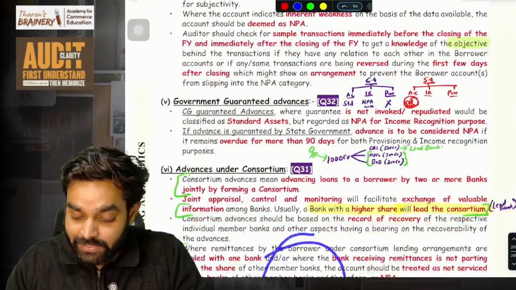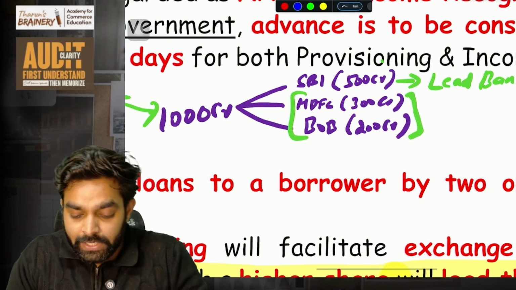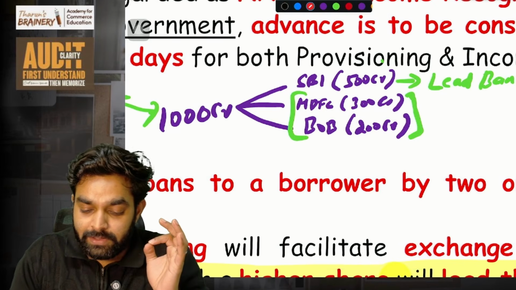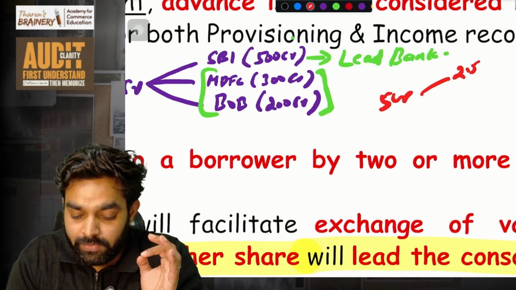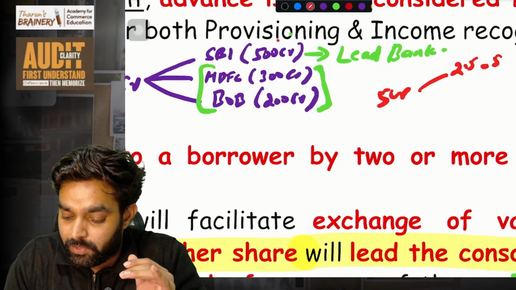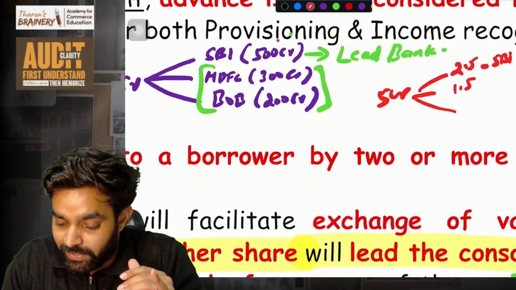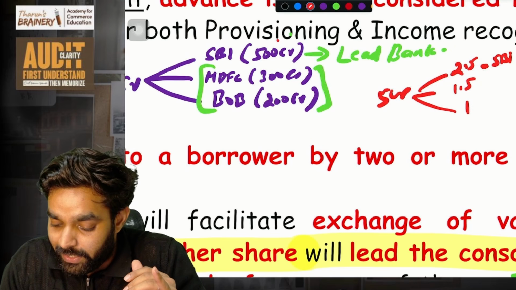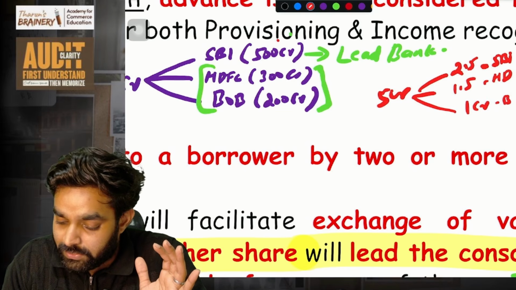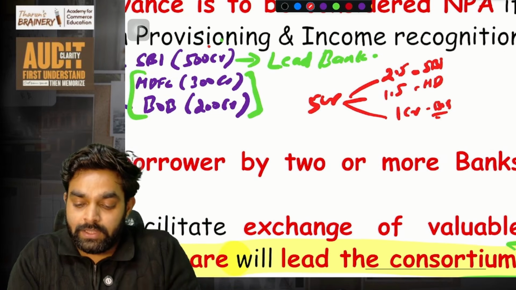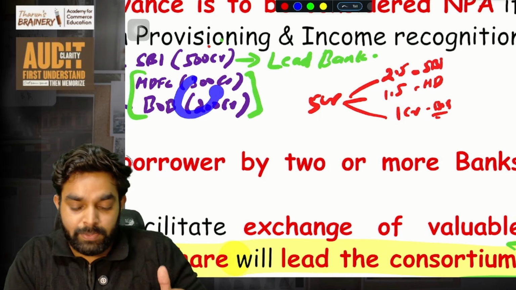They can ask very tough questions from this. That is why I'm explaining like this. Imagine my monthly EMI is say 5 crore, and of this 5 crore, 2.5 crore, the 50% share, is applicable to SBI. Hypothetically, imagine 1 crore and another 1.5 crore is given to HDFC, and another crore is applicable to Bank of Baroda. So this 5 crore total I will give to SBI, and SBI will take their share and split it to these people.